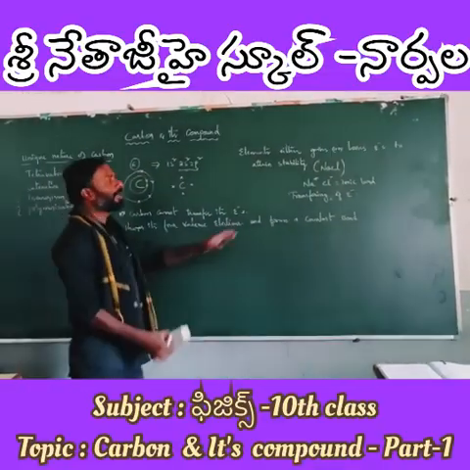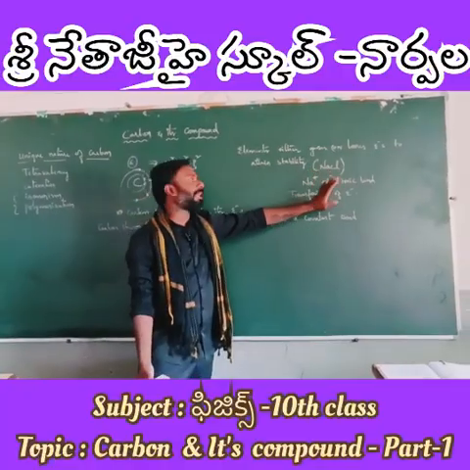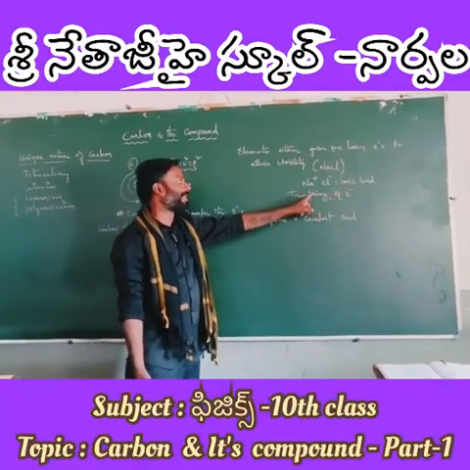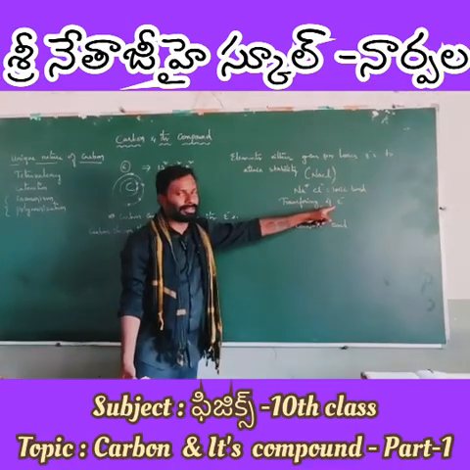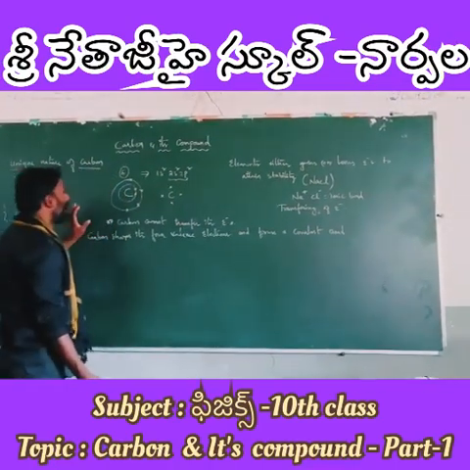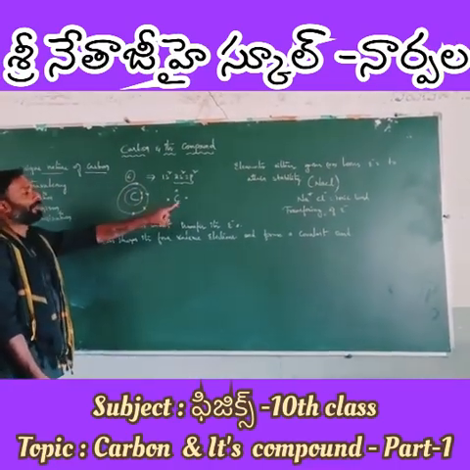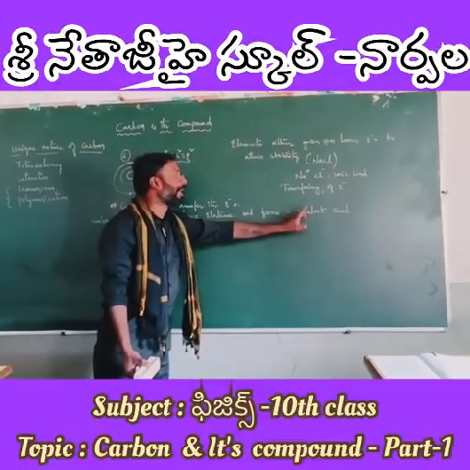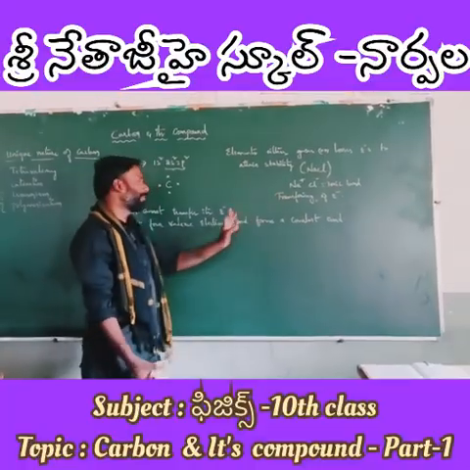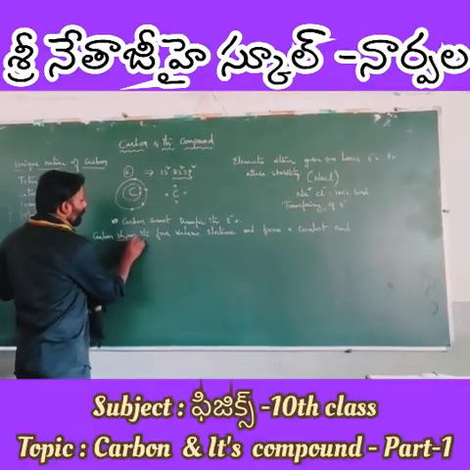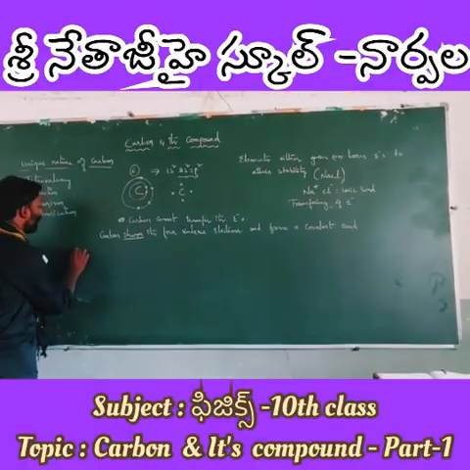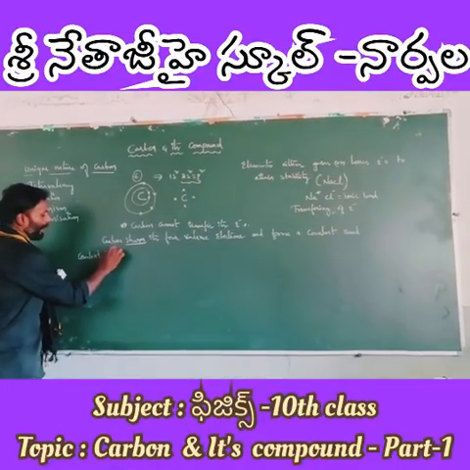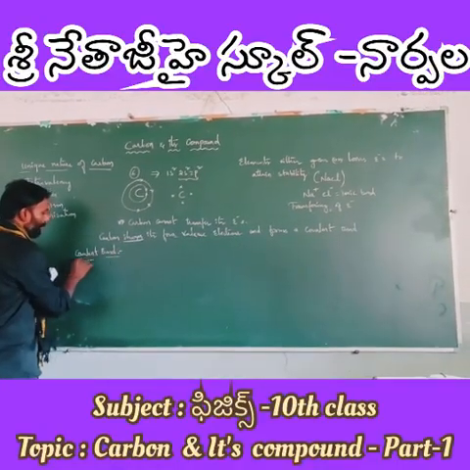So ionic bond we understood very well in the metals and non-metals topic. Ionic bonds take place due to transferring of electrons. But carbon cannot undergo ionic bond. Carbon can only undergo covalent bond, not by transferring of electrons, but by sharing of electrons. So what is a covalent bond, which is very, very important, even from the examination point of view.